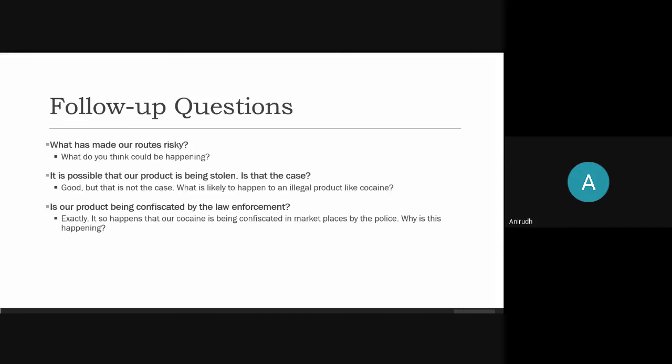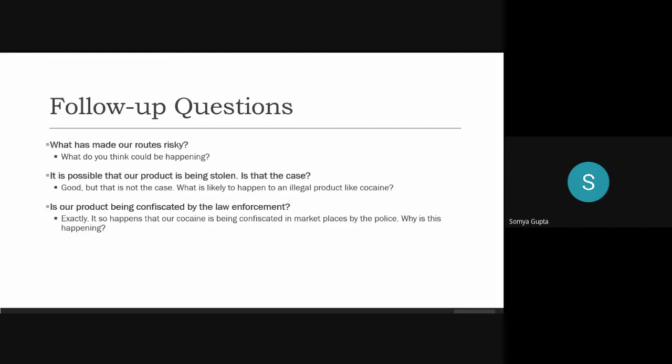Stricter laws have been put in place again, so that's just a repetition of the first point that has been made by several people earlier. Snitching. Okay, so there might be a mole in the organization. Could be a possibility. New laws in Asian countries. Again, stricter laws, new laws, stricter law enforcement. The same question. Raids, police have identified the routes and are watching. Same thing. Another third party has someone from agencies. So that's again law enforcement only.